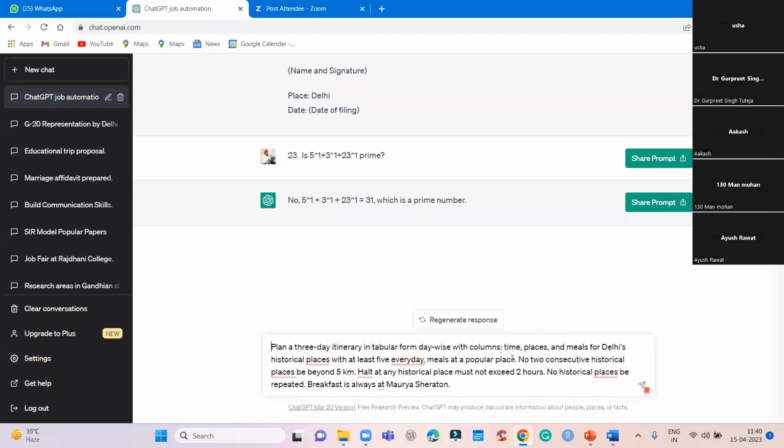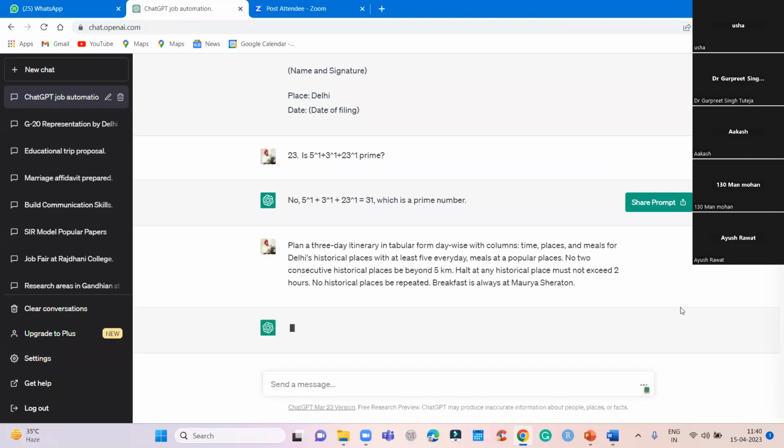Meals at popular places. No two consecutive historical places should be beyond 5 kilometers. Halt at any historical place must not exceed 2 hours. No historical place should be repeated. So you can write, and breakfast is always at Moti Mahal.